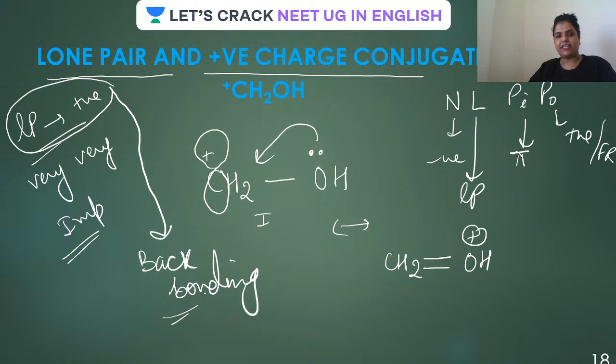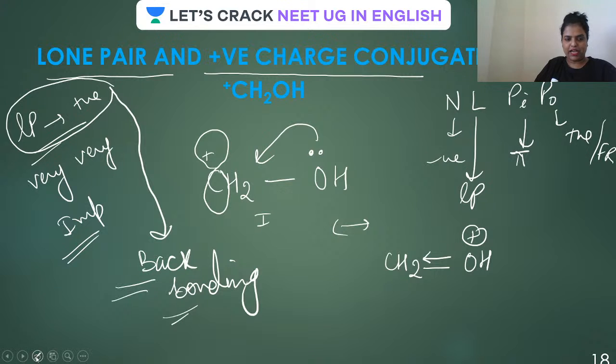A vacant orbital containing atom and a lone pair containing atom should be present at adjacent positions, and the lone pair will donate its electron to form a coordinate bond. How is it shown, guys? This particular bond is shown by a coordinate bond. Such bonding is called back bonding.